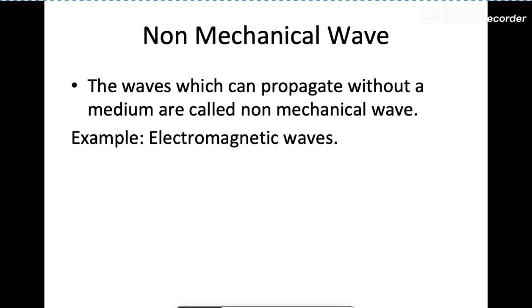And the last one is non-mechanical wave. The waves which can propagate without a medium are called non-mechanical or electromagnetic waves. For example, light wave, radio waves, X-rays, gamma rays, etc.